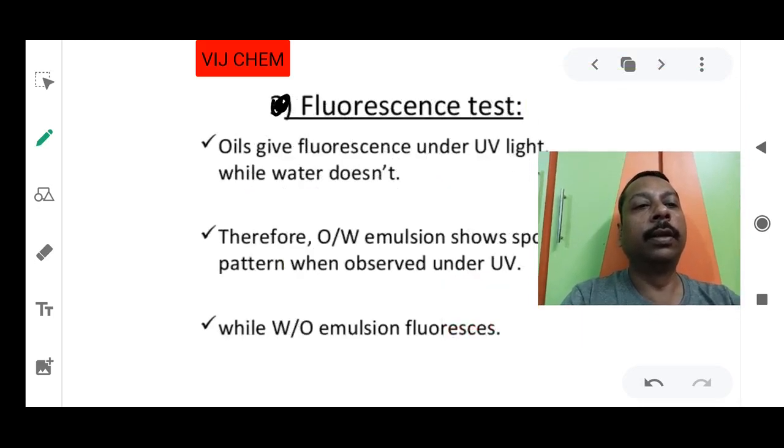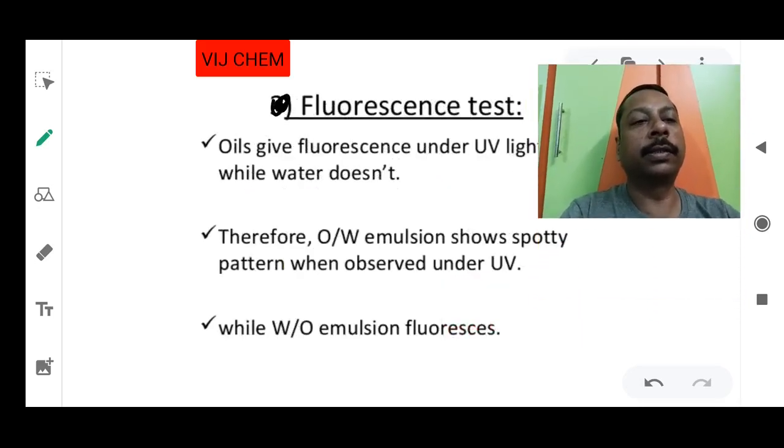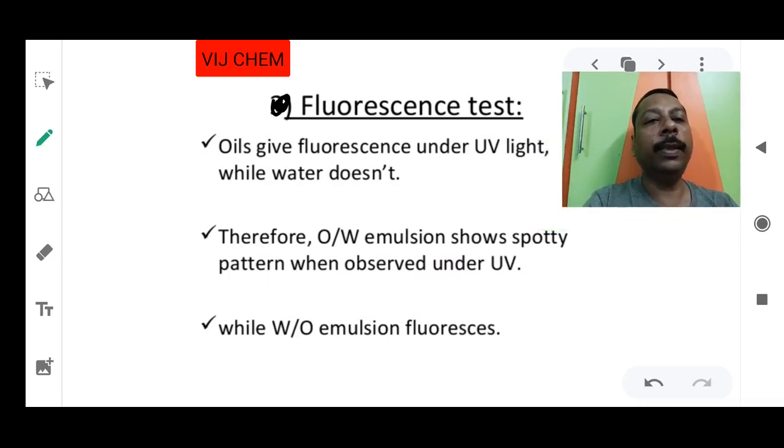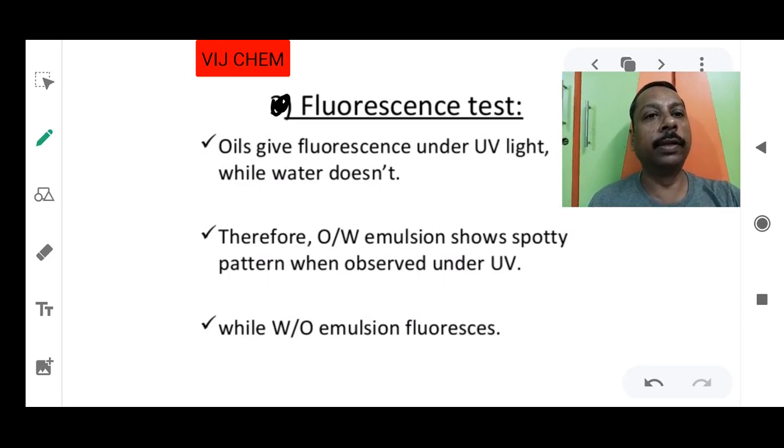Now the next one is the fluorescence test. Understood? Oils give fluorescence under ultraviolet light. This is the property on the basis of which we differentiate oil in water and water in oil, so only the oils will give you fluorescence.